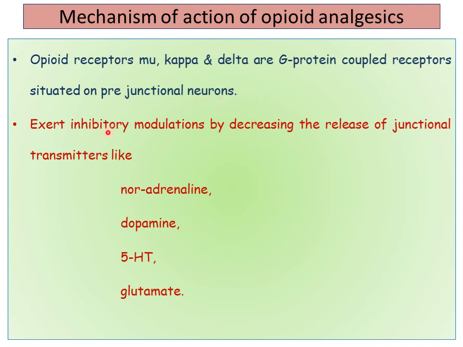So what is the action? They exert inhibitory modulation. Inhibition is the action of these receptors by decreasing the release of junctional neurotransmitters like noradrenaline, dopamine, 5-HT, and glutamate. All these 4 are excitatory neurotransmitters. By decreasing these excitatory neurotransmitters, it produces an inhibitory action.